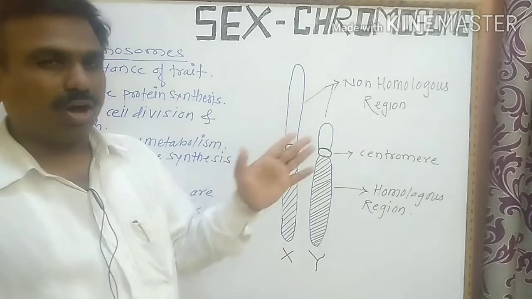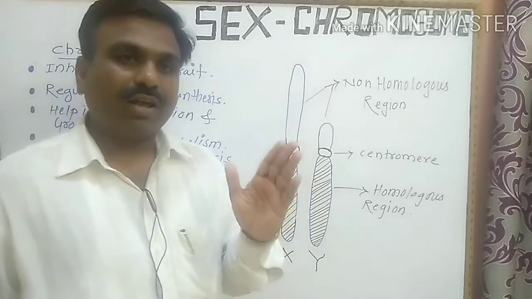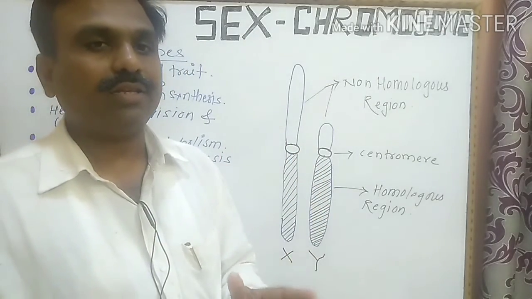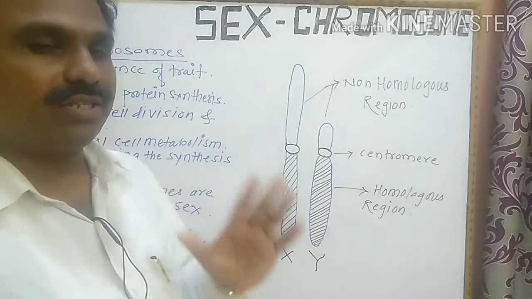As I already said, the X chromosome has euchromatin, which has a large amount of DNA and genes.